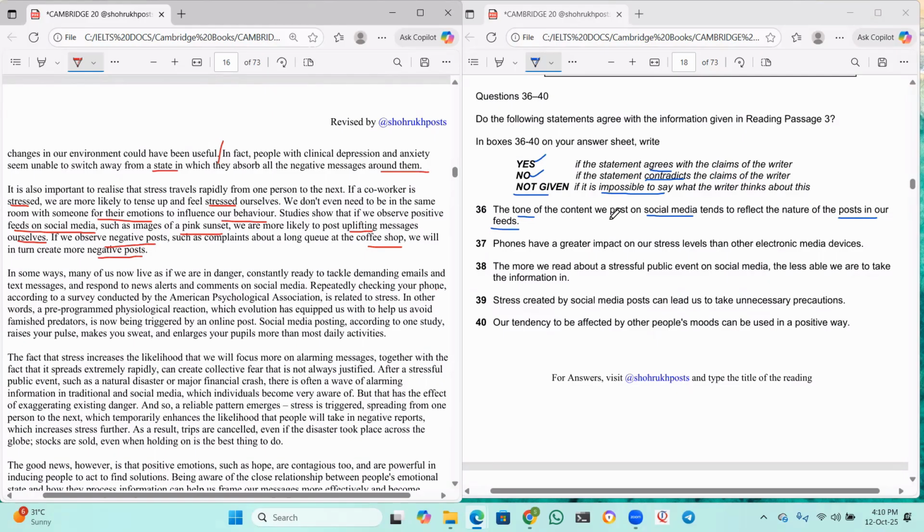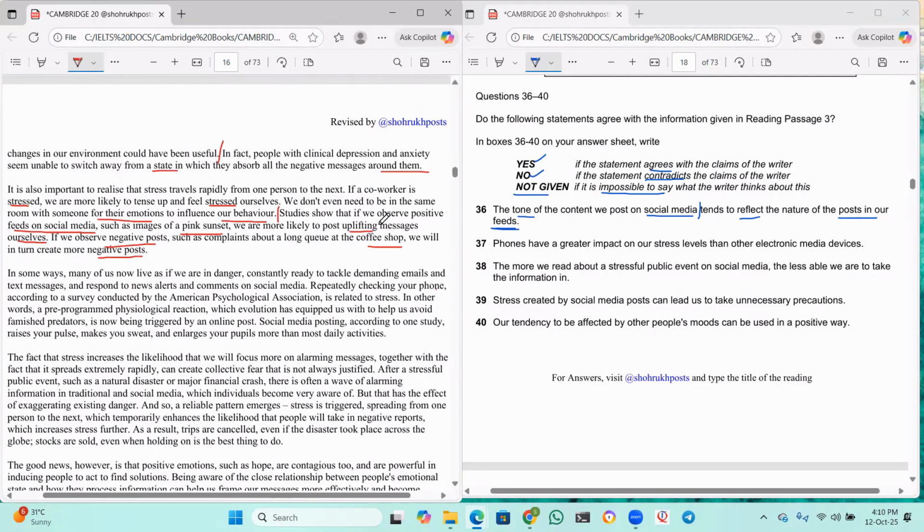Now, what is the question, guys? The tone of the content we post on social media tends to reflect the nature of the posts in our feeds. Oh, yes. That's what he was talking about in this paragraph, right? So, now look at this sentence, guys.